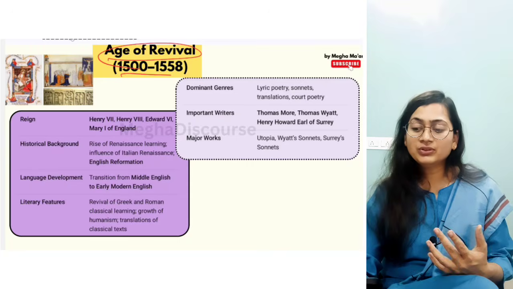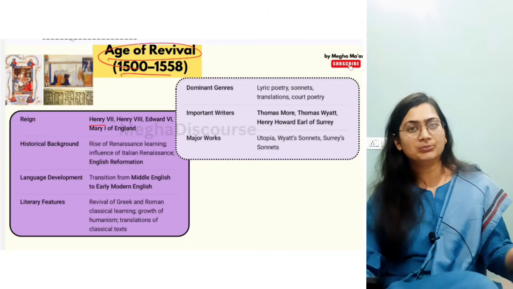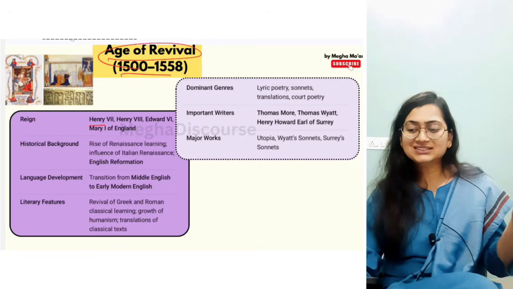Now here we have the reign of Henry VII, that was in the previous one, then Henry VIII, Edward VI and Mary I of England.